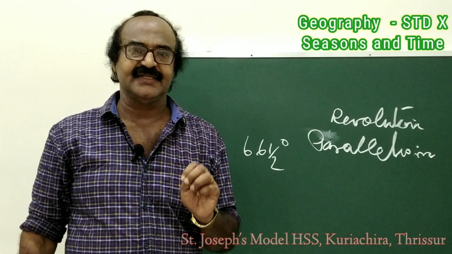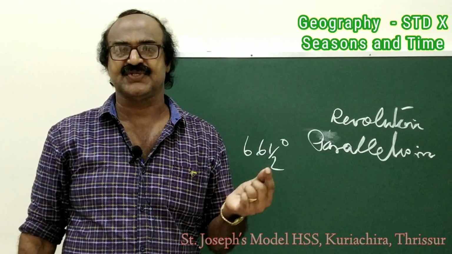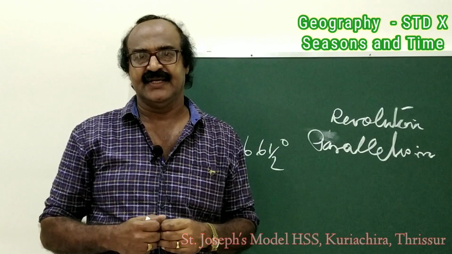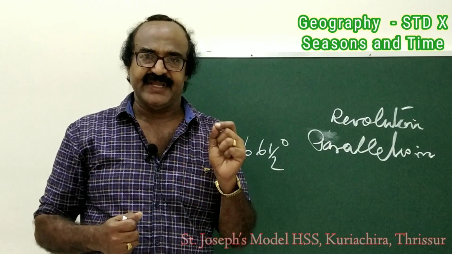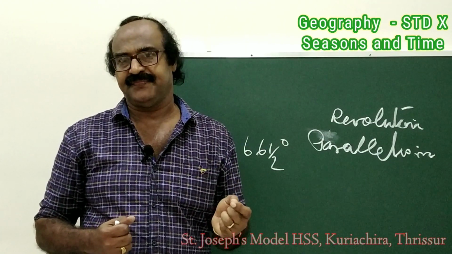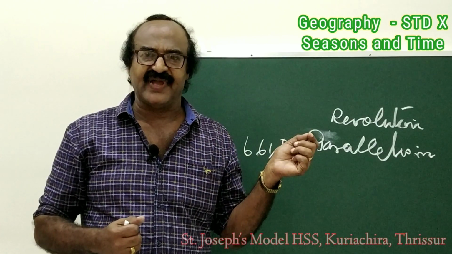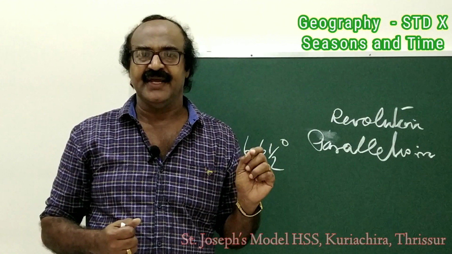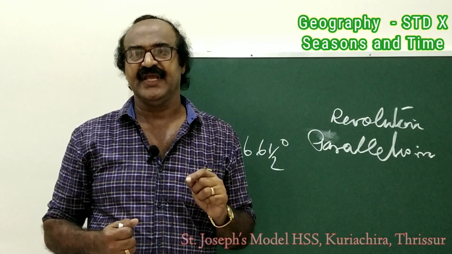You understood that earth revolves, at the same time sun also moves. Sun moves in relation to earth. The sun moves in relation to earth varies apparently between the Tropic of Cancer, 23.5 degree north, and the Tropic of Capricorn, 23.5 degree south.